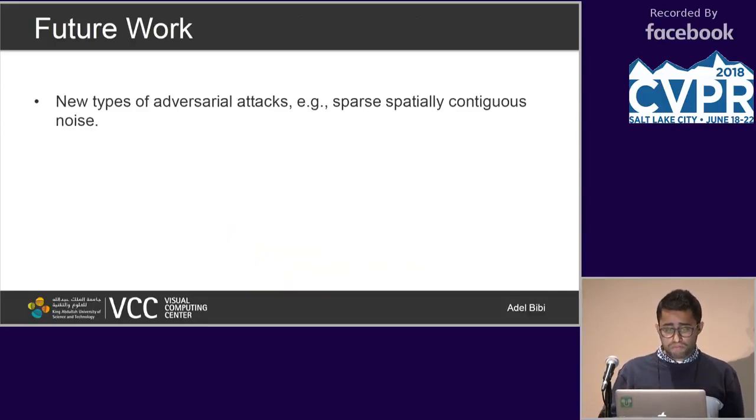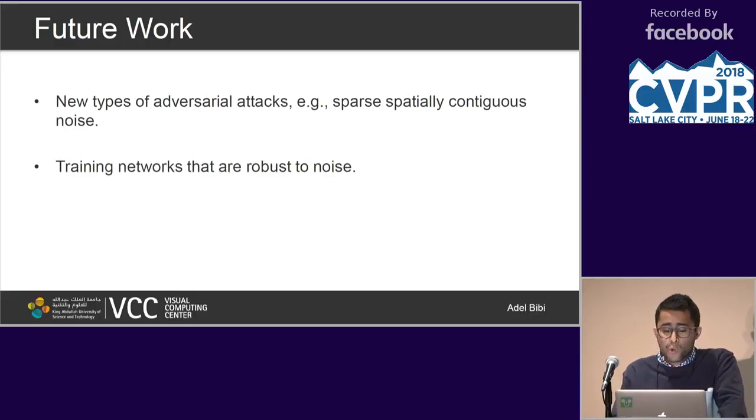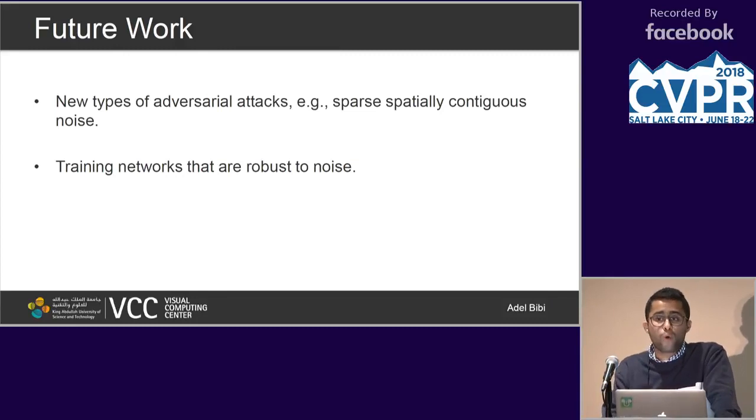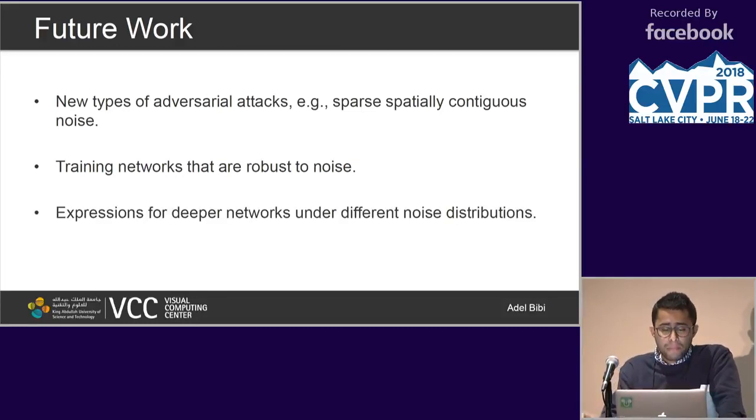All right, so future work, obviously there are so many things that can be done. We can analyze different types of adversarial attacks where the noise is particularly structured in a particular location. We can maybe use these expressions as regularizers. For example, you want to minimize the output variance of the network if it were subjected to certain types of noise. And maybe even derive deeper expressions for deeper networks and different noise distributions.